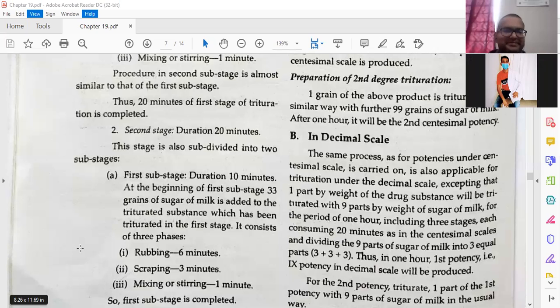Yes, sir. Can you tell how you will make third C potency, 3C, from second C potency? Like second degree we have made. Okay, 1 grain of the above product is triturated in similar way with the 99 grains of sugar of milk. Okay, after 1 hour it will be second centesimal potency. So how will you make third centesimal potency? Any idea?